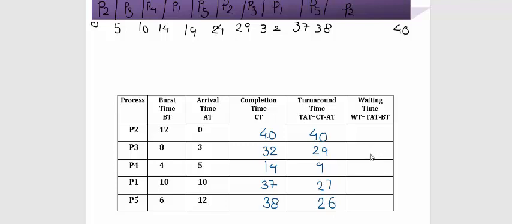Calculating the waiting time. Waiting time is what? Turnaround time minus burst time. So it is 40 minus 12 gives you 28. 29 minus 8 gives you 21. 9 minus 4 gives you 5. 27 minus 10 gives you 17. 26 minus 6 gives you 20. So this is the calculation of turnaround time and waiting time. Now, as usual, you have to find the average waiting time and average turnaround time.